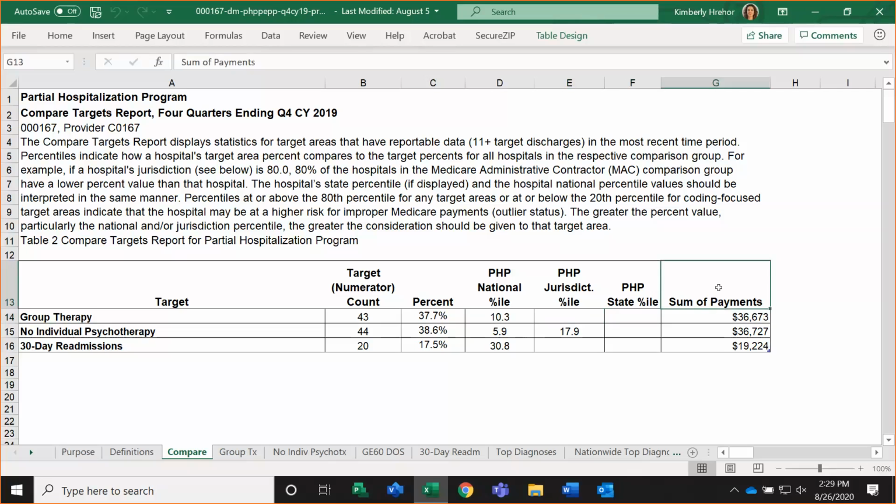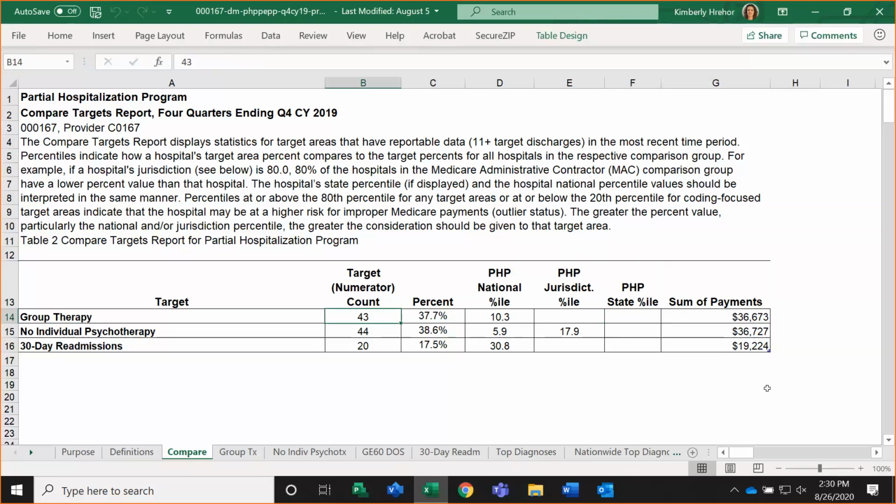This last column here shows us the total amount of Medicare reimbursement that our PHP received for these numerator episodes. So this can be really handy in helping you identify, first of all, for these target areas, how does your target area percent compare to those for the nation, the jurisdiction, and the state, and then how much Medicare reimbursement might be involved with those particular target areas.